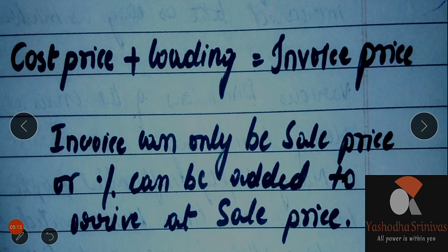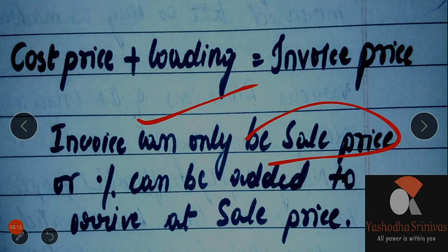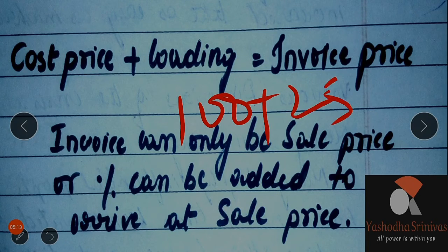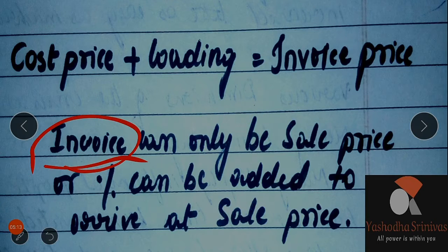Understood? So understand this. The invoice price can only be a sale price, or a percentage can be added to arrive at a sale price. I told you, 100 rupees plus 25 rupees, that can be a sale price.